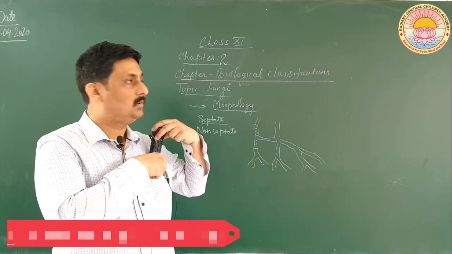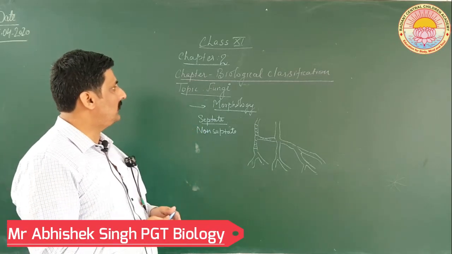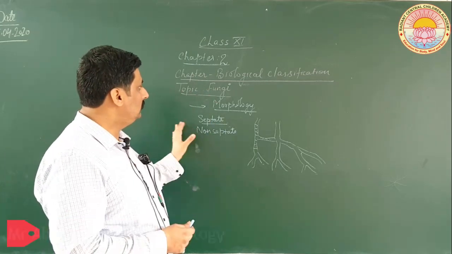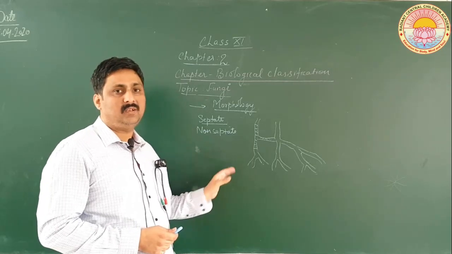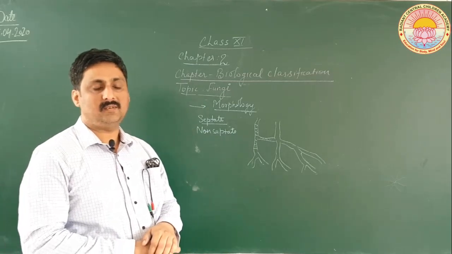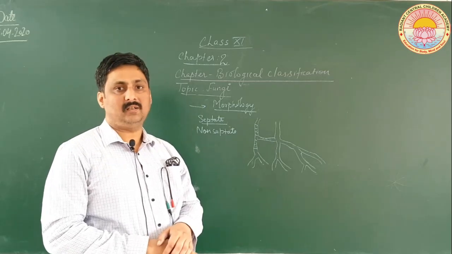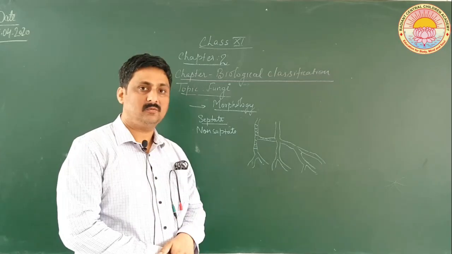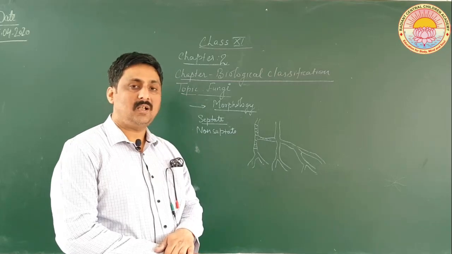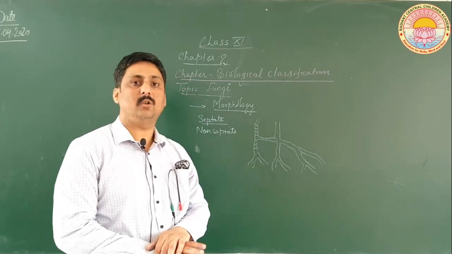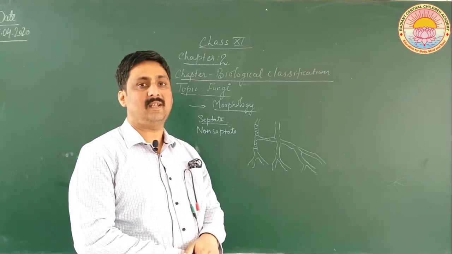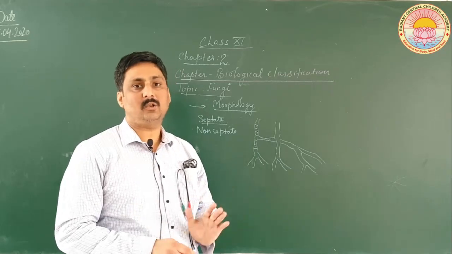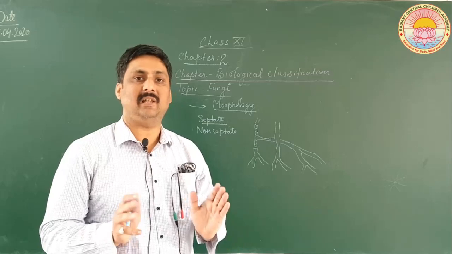Good morning, students. Today we will be discussing a chapter called biological classification, and our topic will be fungi. Now, as you know, fungi are a unique kind of organism which resembles plants in having a cell wall, but do not have pigments, so they cannot perform photosynthesis. The kind of nutrition here is heterotrophic and not autotrophic. They cannot prepare their own food, they have no plastids, but they are eukaryotic, with all the organelles except plastids.